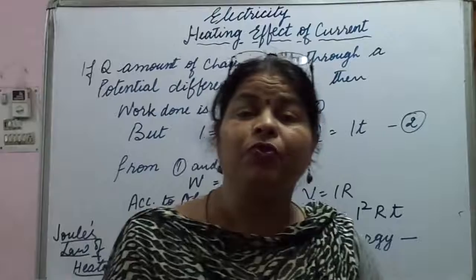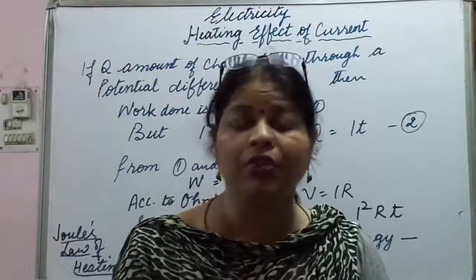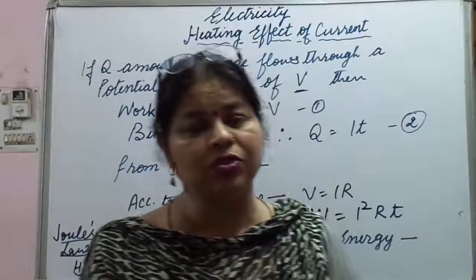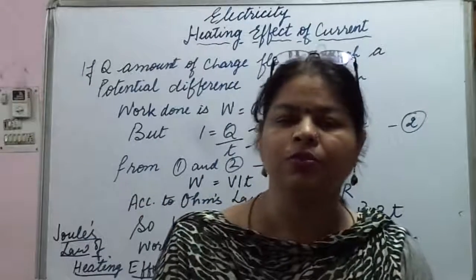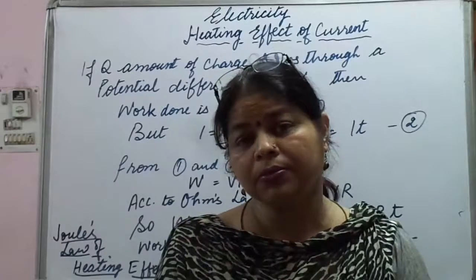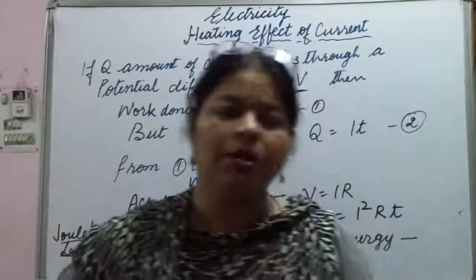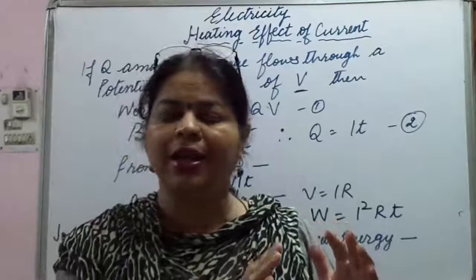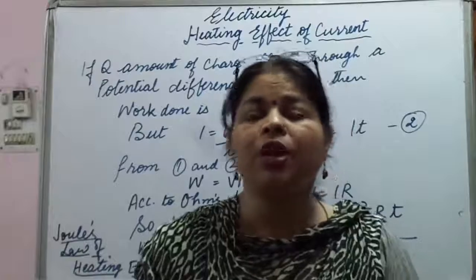How? See, when electric current, appliances, just like whatever we have mentioned right now, are connected to the main supply of electricity, then what happens? These appliances become hot. Okay, but the connecting wires remain cold. The cord which is connecting these devices does not become hot, but the element inside the appliances becomes hot. So what happens?